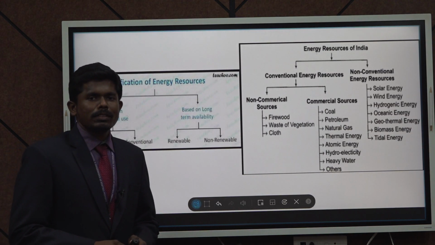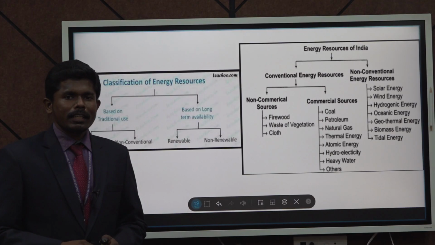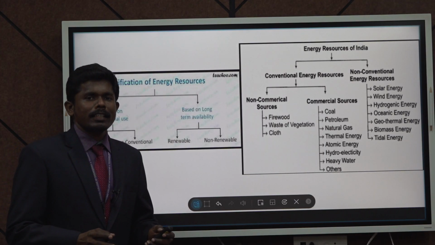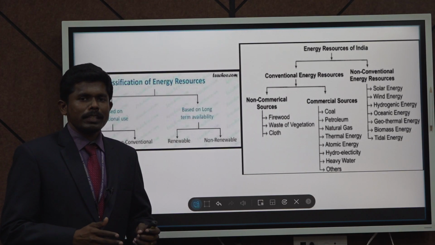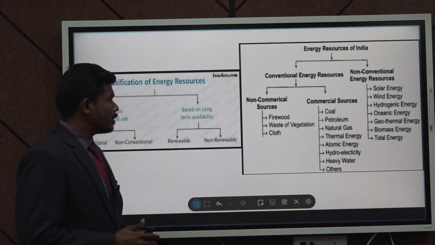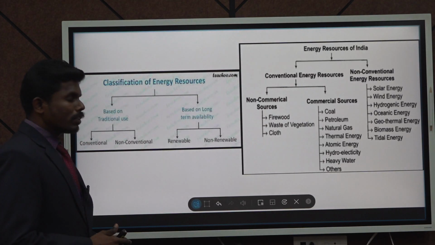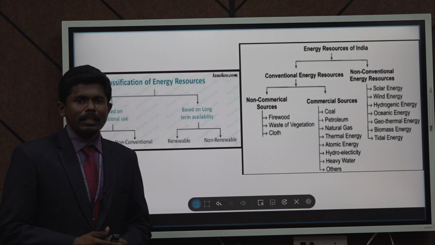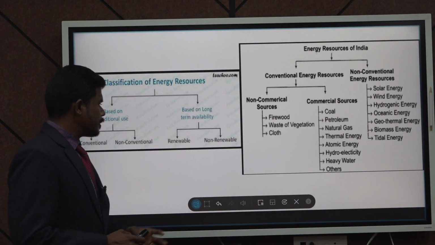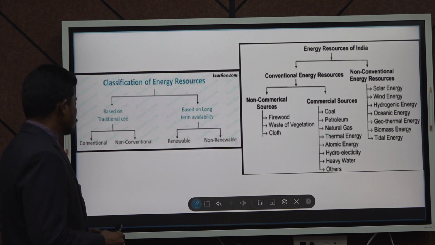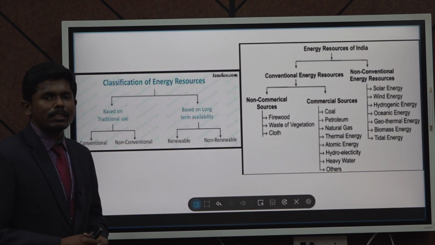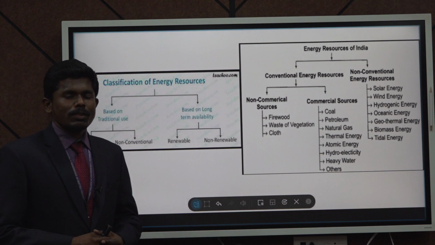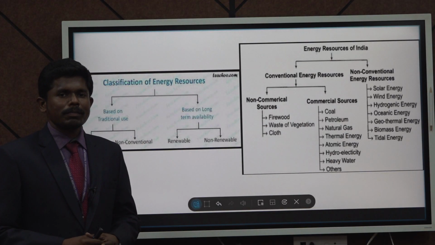If you consider the electrical energy sources, we can easily categorize them into two major categories. One is based on the traditional use, and the other one is based on the long term availability. Based on the traditional use, we can categorize the energy sources as conventional energy sources and non-conventional energy sources.